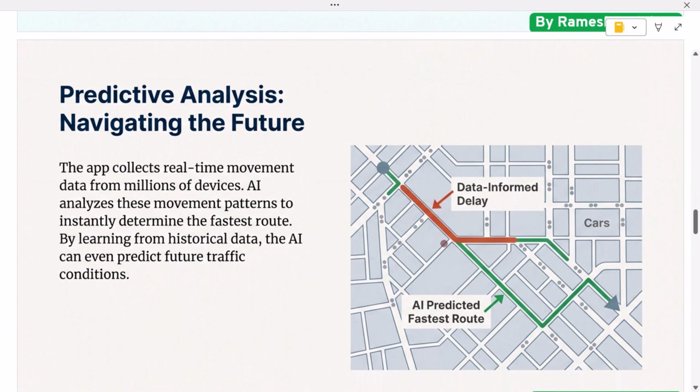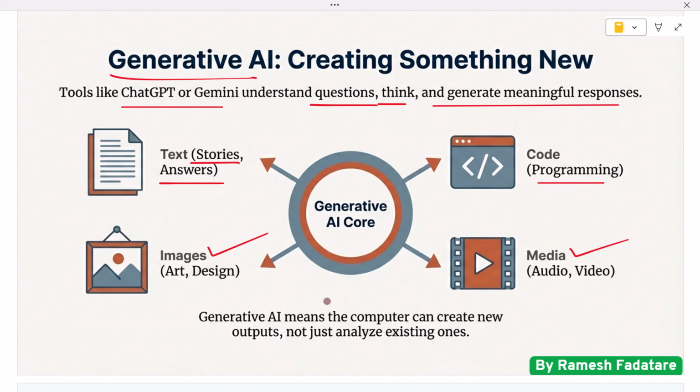Now let's talk about conversational AI like ChatGPT or Gemini. These tools understand your question, think about it, and generate a meaningful response. They can write stories, answer questions, explain concepts, and even help with programming. This is a form of generative AI, which means the computer can create something new, such as text, images, audio, or even videos.